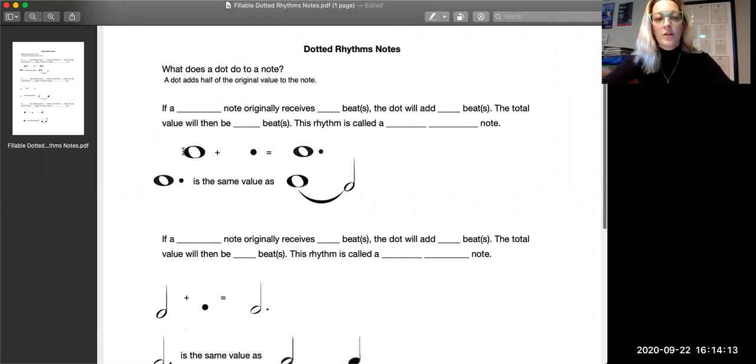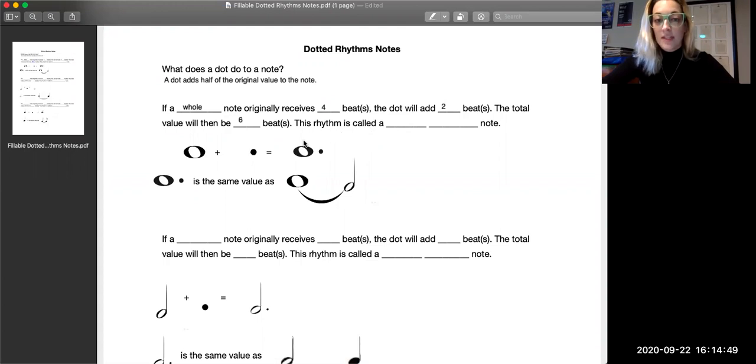So this is the first note we're looking at here, and we said since that is an empty note head and it has no stem, that one's going to be a whole note. So if that whole note originally receives, we said, 4 beats, the dot is supposed to add half of the original value. So the original value is 4 beats, which means if we divide 4 in half, we get 2. So that means the dot is going to add 2 beats.